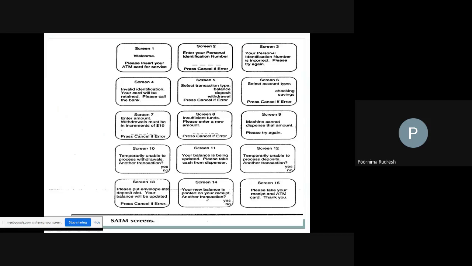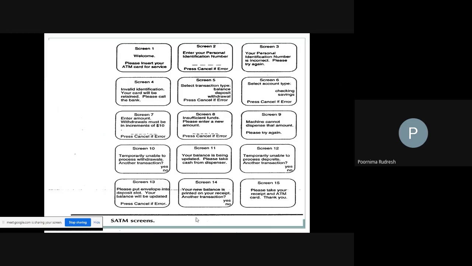After that it asks whether you want to print the receipt or not. If you want the receipt, then it directly prints it. Once the balance is printed on the receipt, it asks for another transaction, meaning whether you want to perform one more transaction or not. If you want one more transaction, it will go back.